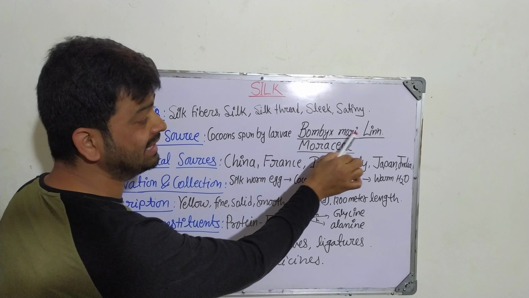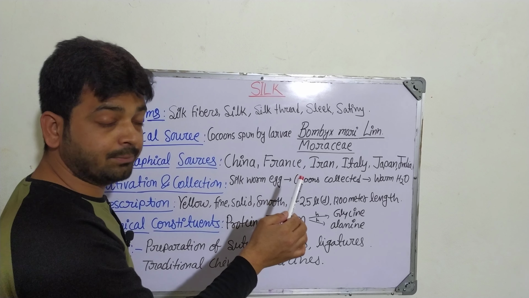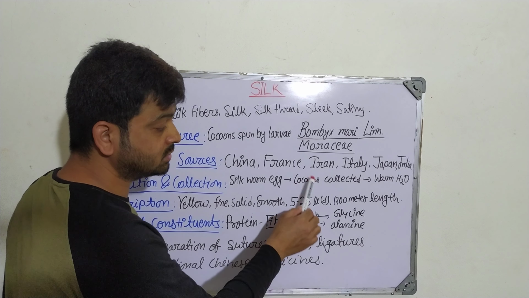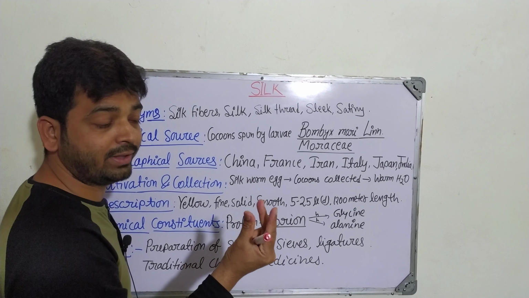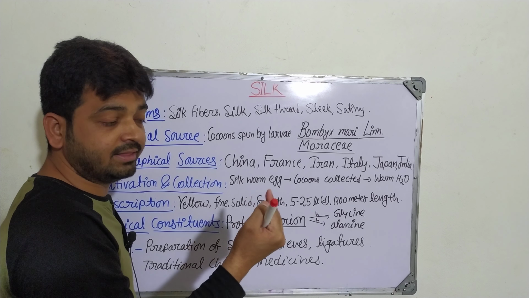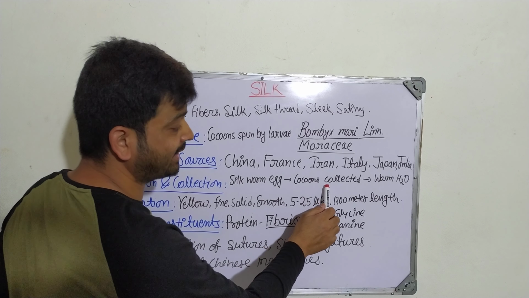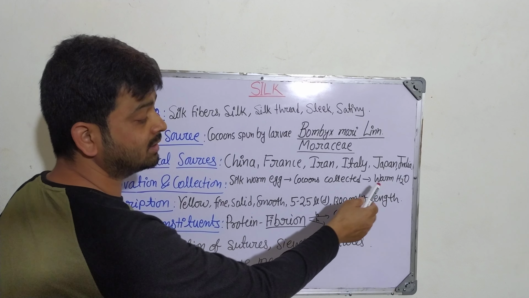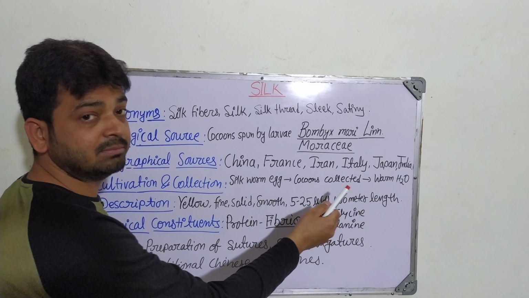Cultivation and collection: the silkworm eggs are collected and grown on different plants. The suitable temperature and humidity have to be maintained. There the cocoons will grow, the white capsule where the silkworm will be, and its life cycle takes place, right? So that has to be collected and warmed in water, so that the threads can be separated from the particular cocoons, right?